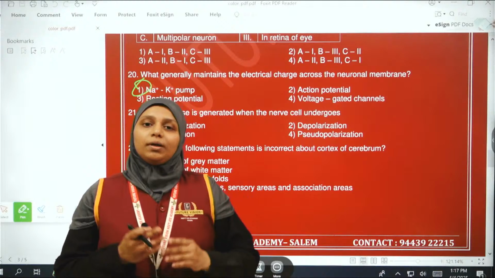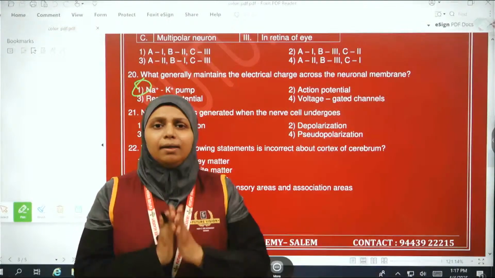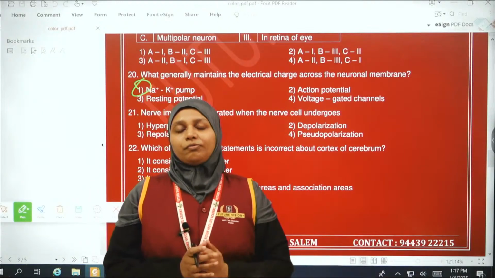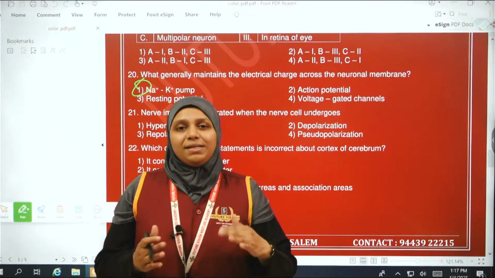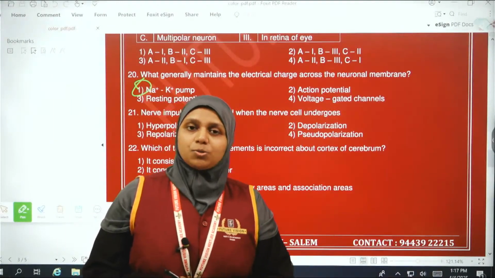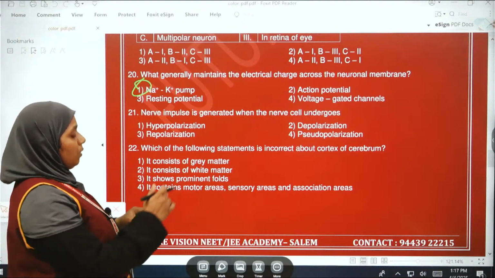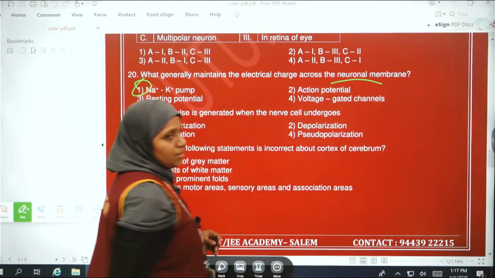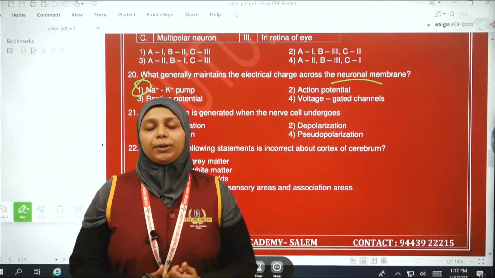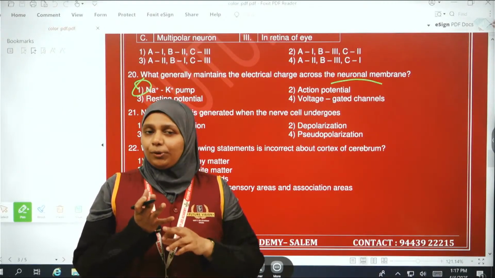These three selectively permit the specified ions in and out of the cell, to maintain the ionic balance, the electrolytic balance, the pH or the osmotic balance of the cell of the body. So here it is asked across the neuronal membrane. We know that during generation and conduction, the resting potential comes.